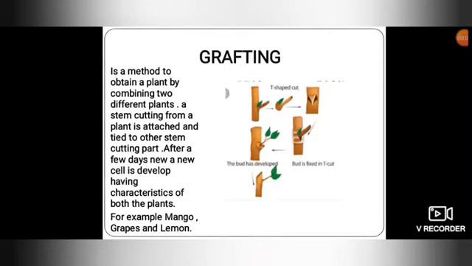Grafting. Grafting is the technique that joins two plants into one. Grafted plants use the roots and the bottom portion of one plant, the rootstock, and attach it to a tender shoot, the scion, from the top portion of another plant. As you see in the diagram, the T-shaped cut is attached to the rooted plant, that is the rootstock. This method is commonly seen in mango, grapes and lemon.